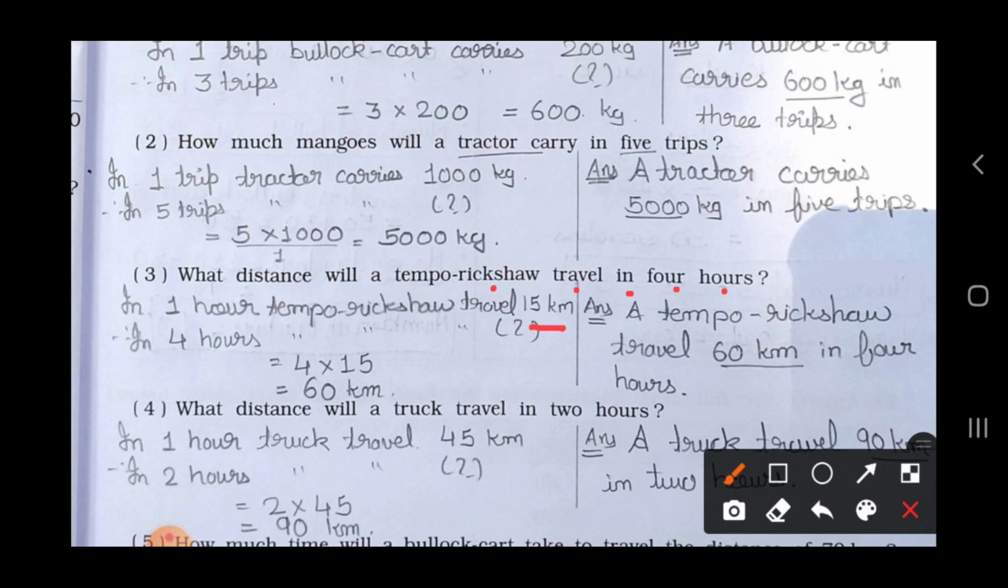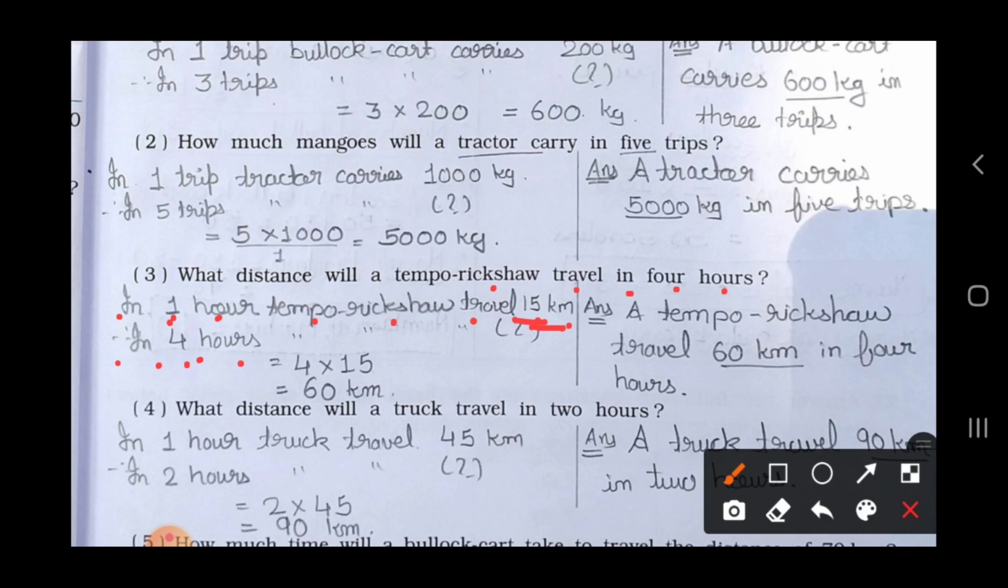So write down here, in 1 hour, per hour means 1 hour. In 1 hour, tempo rickshaw travels 15 kilometers. Therefore, in 4 hours, tempo rickshaw travels how much? So 4 multiplied by 15. 4 multiplied by 15. 15 fours are how much?